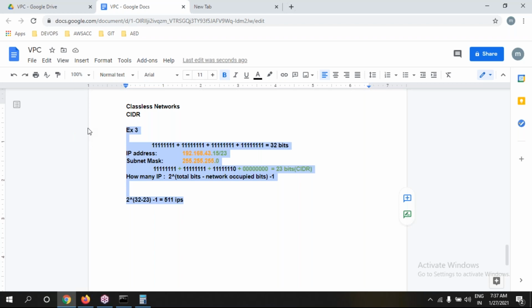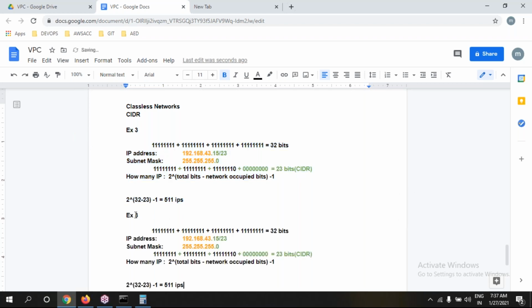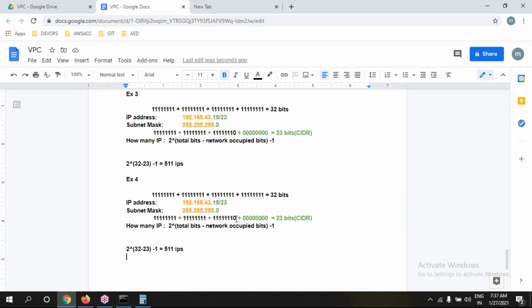For example, example 4, guys. If we keep one more 0, what will happen? What is the CIDR range, guys? 22. What are the network occupied bits? 22.